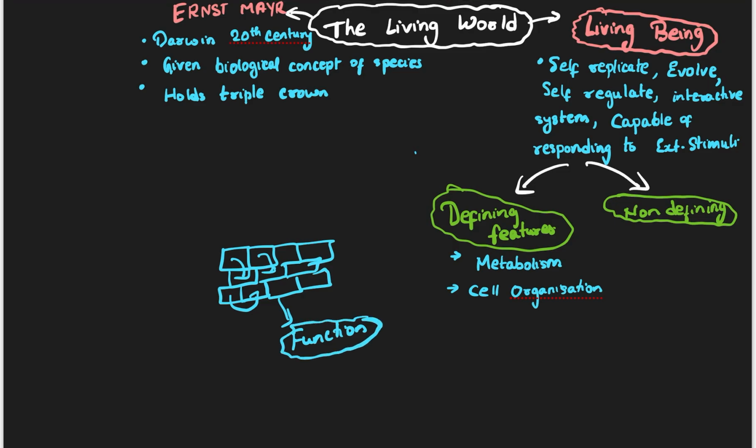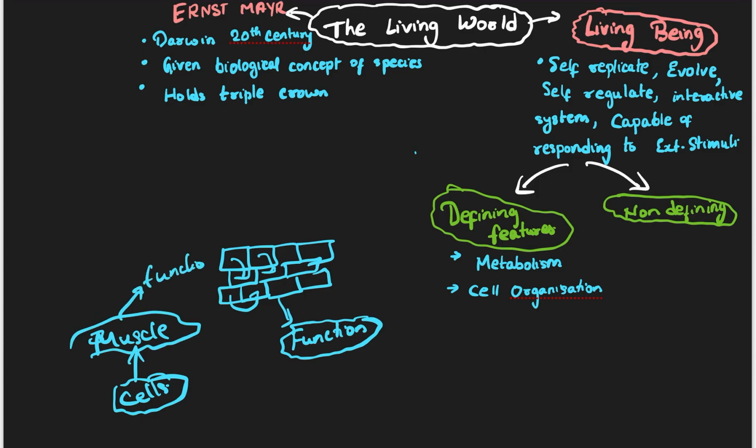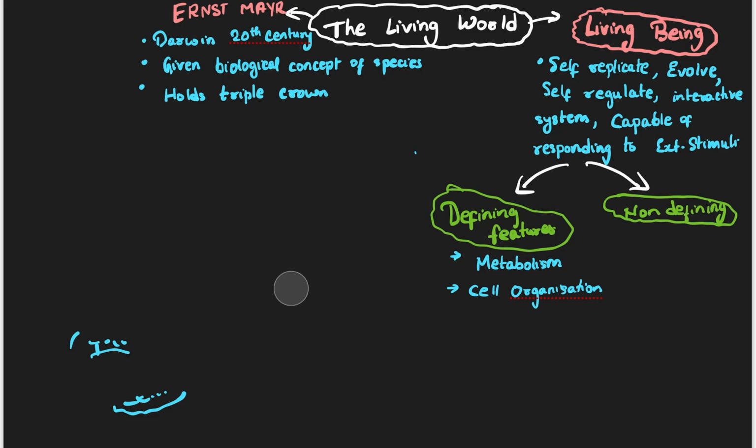Our muscle is made up of many cells. When a lot of these cells are joined together, they form muscle tissue, and then the muscle is able to perform a specific function. Then you are able to walk, move, talk, run, whatever you do with your muscles, only when these things are happening. That is the entire concept of cell organization. And next, consciousness.